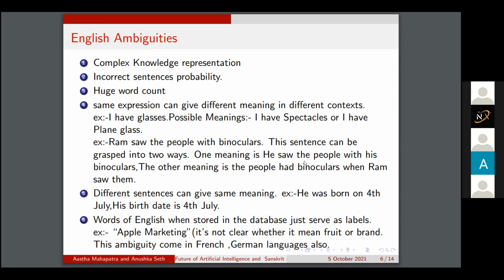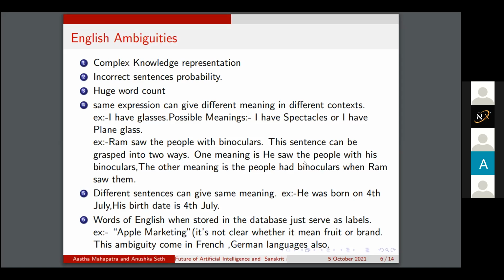Such kinds of ambiguities are called lexical ambiguities. Consider one more example. Ram saw the people with binoculars. This sentence can be interpreted in two ways. One meaning is he saw the people with his binoculars. The other meaning is that the people had binoculars when Ram saw them. Such kinds of ambiguities in the language are called structural ambiguities.